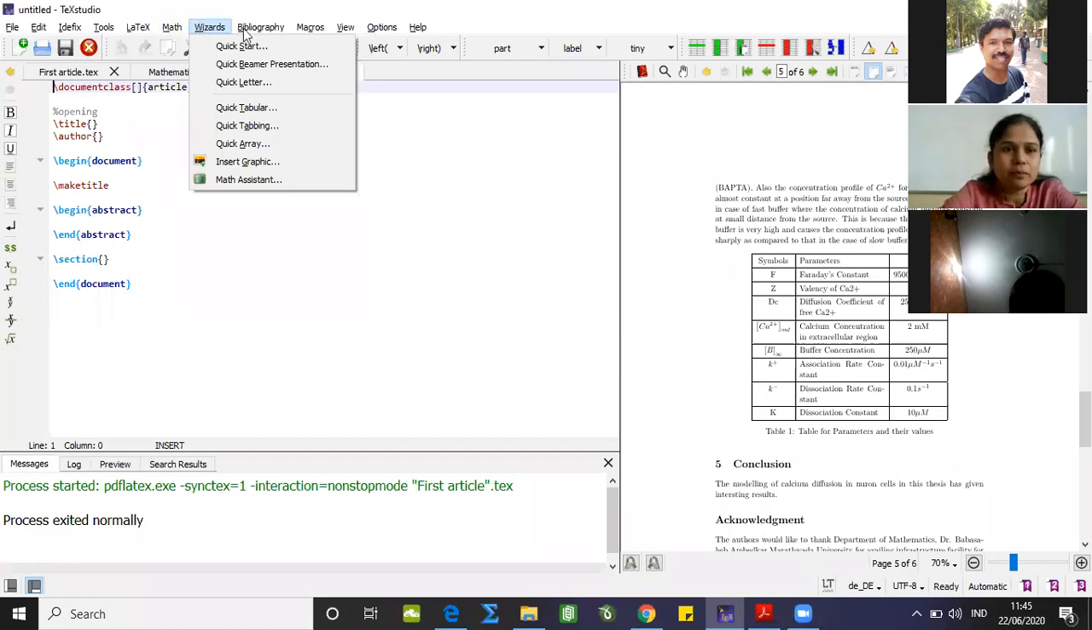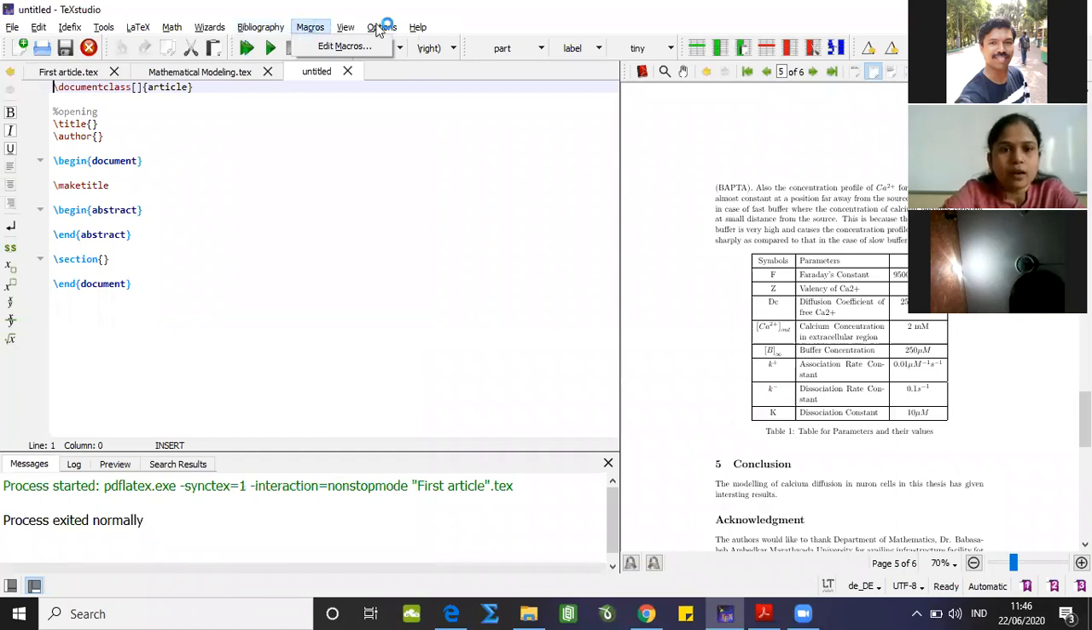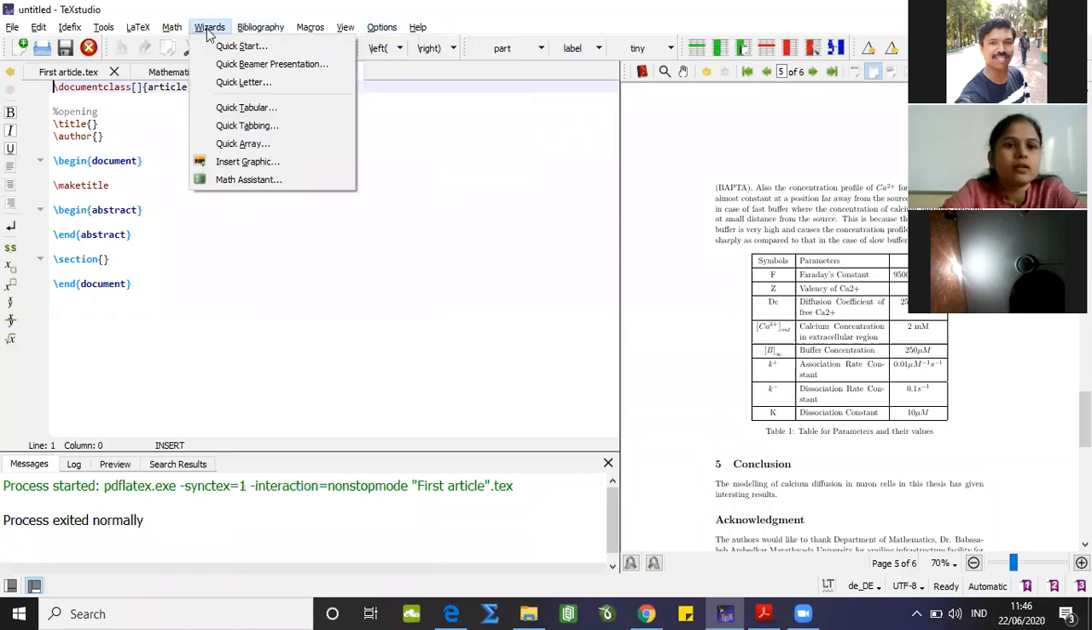Then wizards, bibliography. Bibliography is also a very important part in our documentation or research article. So from here also, different patterns of bibliography we can include in our article. Then one more important tab I wish to explain over here is the wizard. So from wizard, we can use a quick access for our documentation.